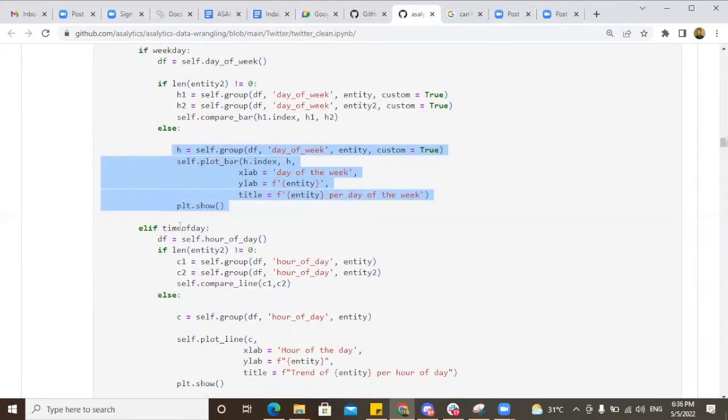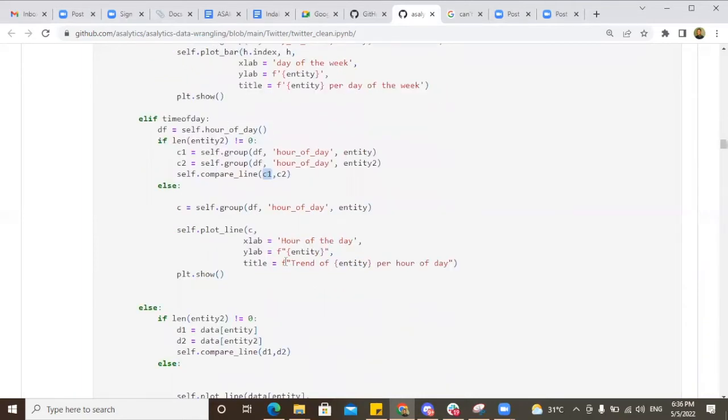For the other one, time of the day, if you are trying to compare, which means the entity 2 is not an empty string, then extract the data for the first entity, extract data for the second entity, then compare their plots. Every one of these will be shown with graphs, and everybody will see that clearly. If we are not comparing, show me a plot for a single entity.